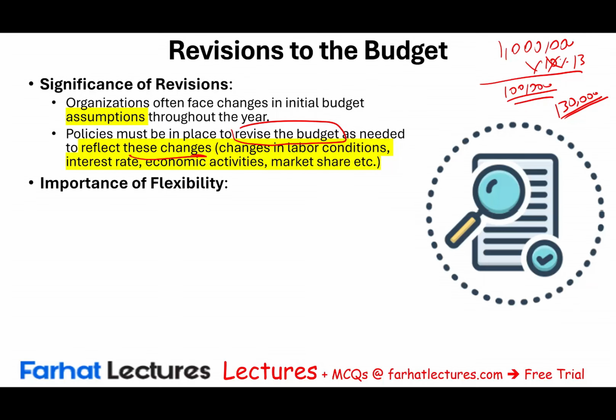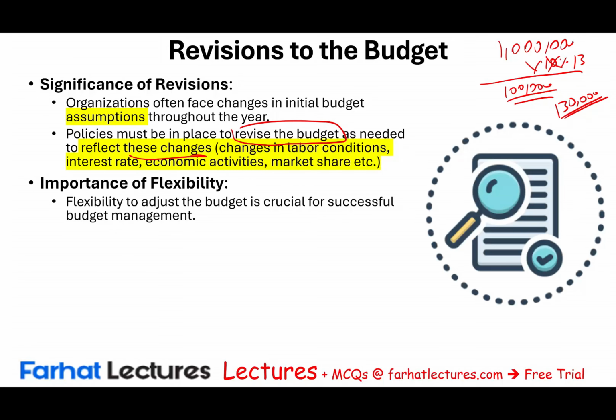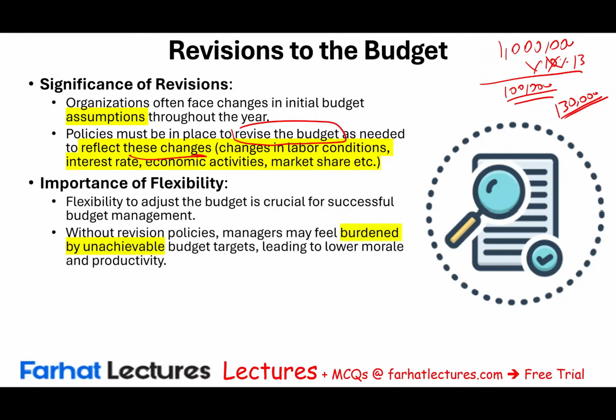So flexibility is important in budgeting. Flexibility to adjust the budget is crucial for successful budget management. Without revision, managers might be burdened by unachievable budget targets, leading to lower morale and productivity. Just go back to the interest rate example. If we need to borrow money and interest cost went up by $30,000, now this means that the project we are working on, that we budgeted for, has an overexpense of $30,000. Well, let's revise the budget. Let's not blame anyone, because those are assumptions that we made initially that did not materialize.